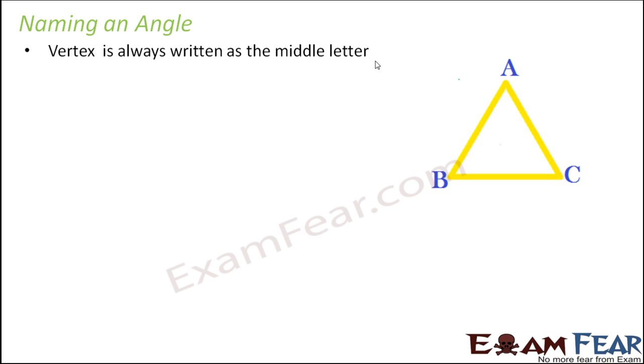Let's look at this triangle. That is a closed structure made up of 3 sides, right? So ABC is a triangle here. In this case, how will you name this angle? Now the first thought that would come to your mind is, this is angle A. Now you might say that a simple way of naming this angle would be angle A.